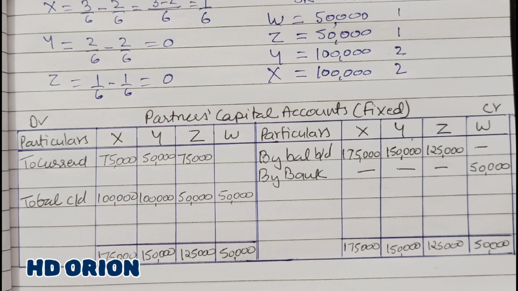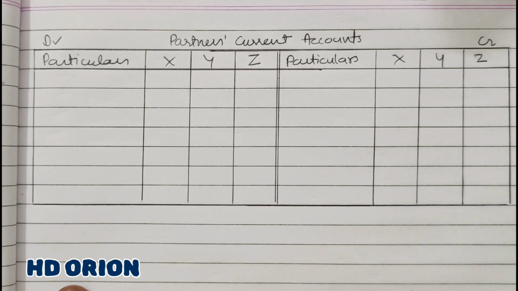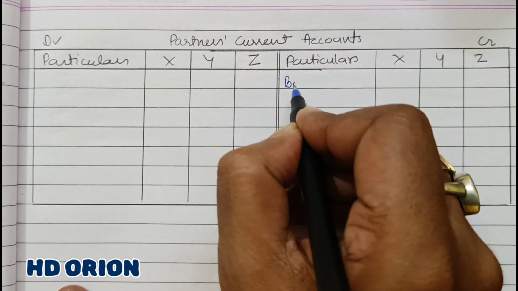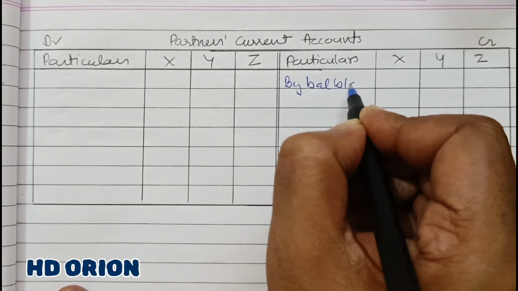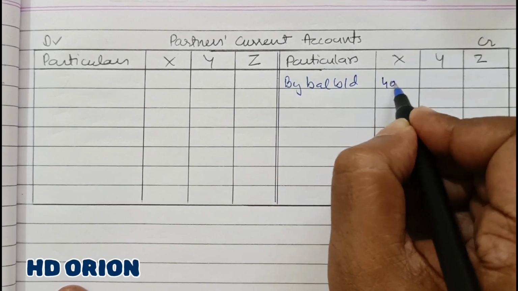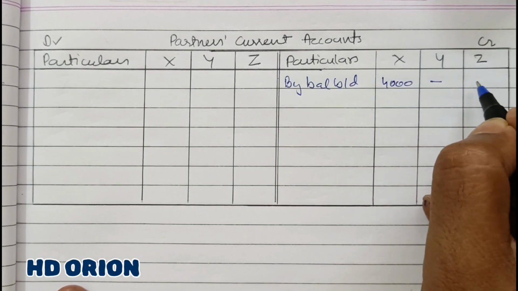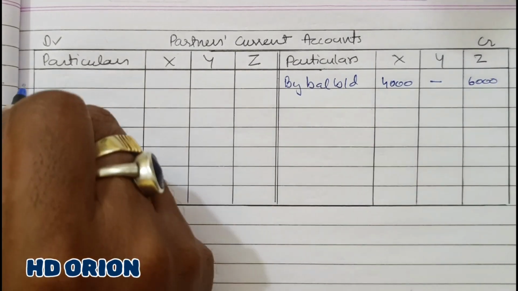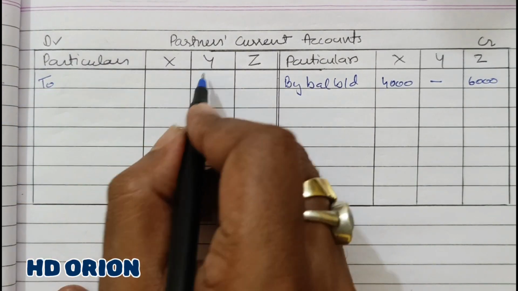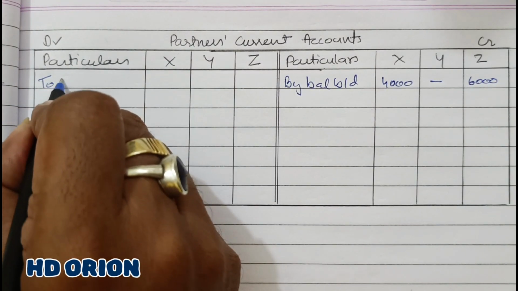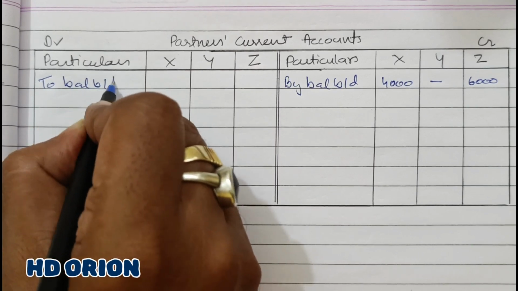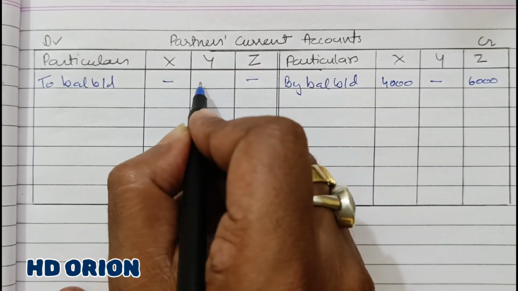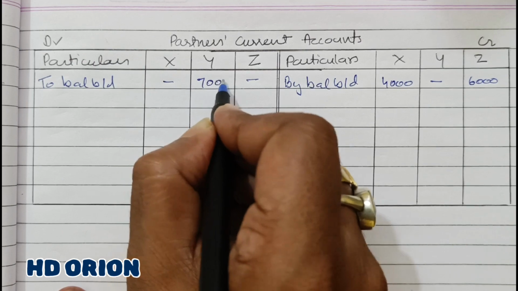Now let us prepare partner's current account. In partner's current account, first we will write by balance brought down. It is 4,000 credit balance and 6,000. And for Y, there is a debit balance because it is given on the asset side. It is 7,000 rupees.